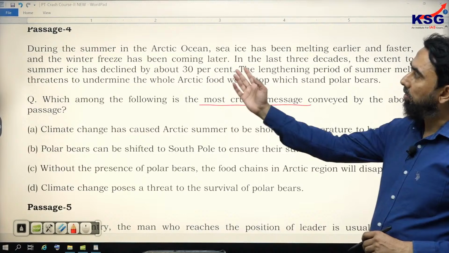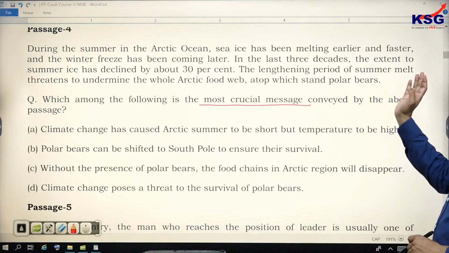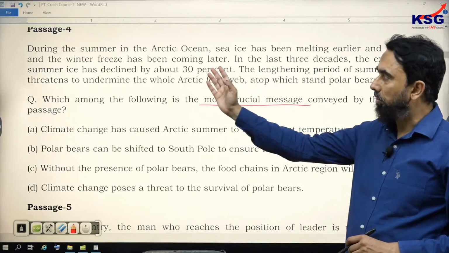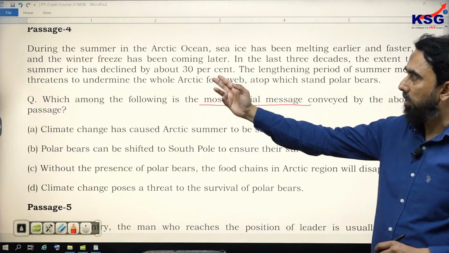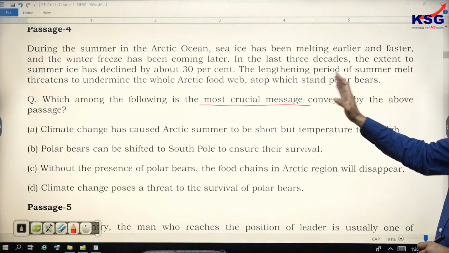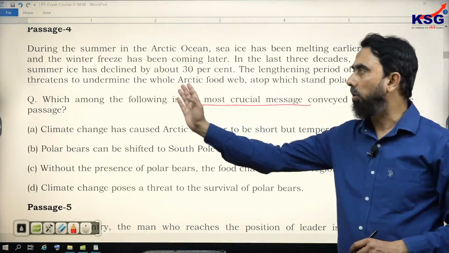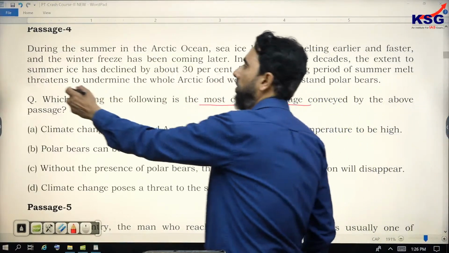During the summer in the Arctic Ocean, sea ice has been melting earlier and faster, and the winter freeze has been coming later. In the last 3 decades, the extent of summer ice has declined by about 30%. The lengthening period of summer melt threatens to undermine... Now he talks about the effect of this, right?